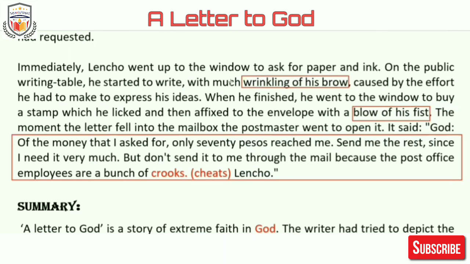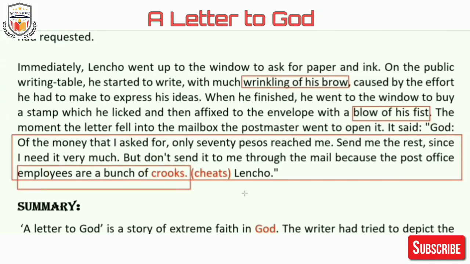Send me the rest, since I need it very much." Rest means 30 pesos. "But don't send it to me through the mail, because the post office employees are a bunch of crooks, cheats." Now see, this is the very funny ending, students.